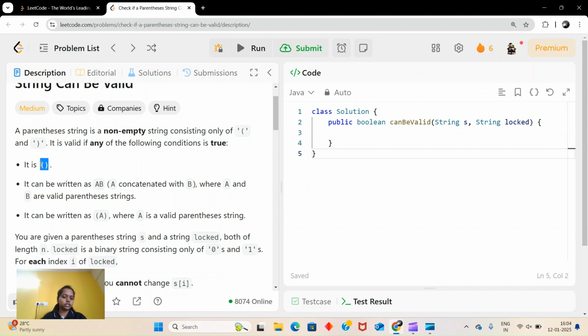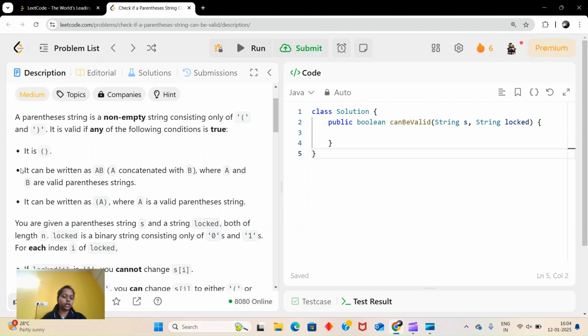If it is like this, that means open and closed, and it can be written as AB, A concatenated with B, where A and B are valid parentheses. So let's say we have a valid parenthesis like this, and here they are saying A and B. If my A is like this and my B is also like this, then my parenthesis will be like this.